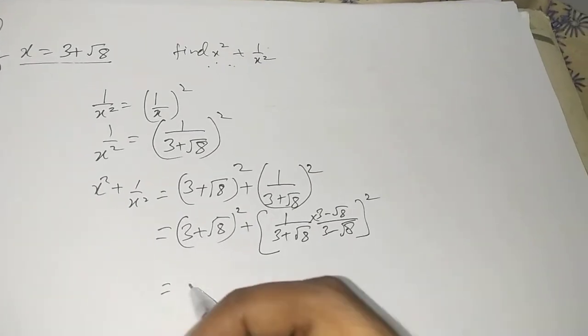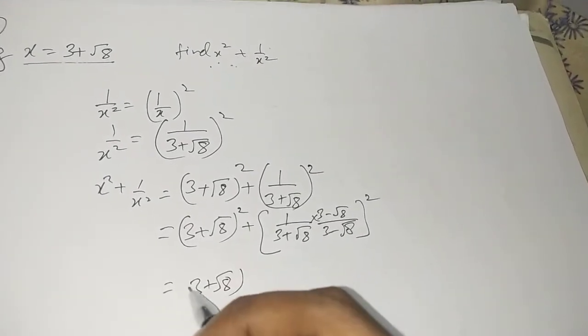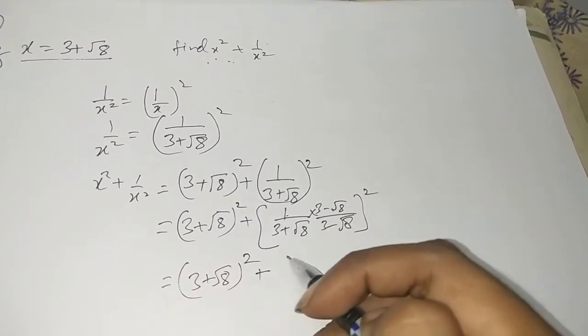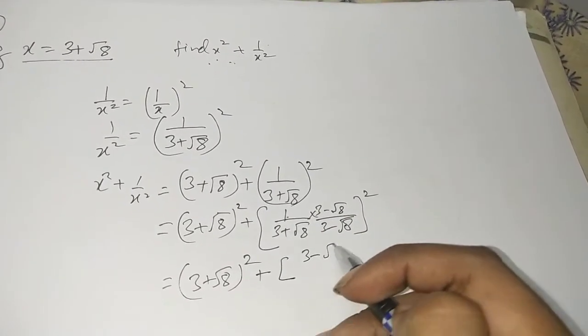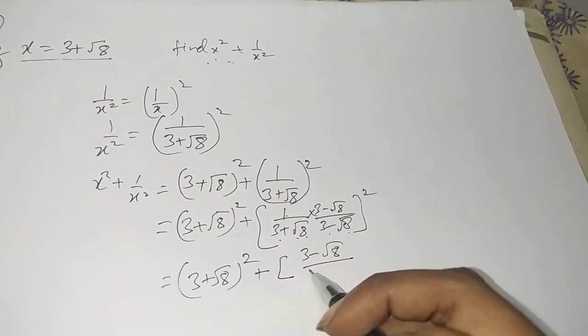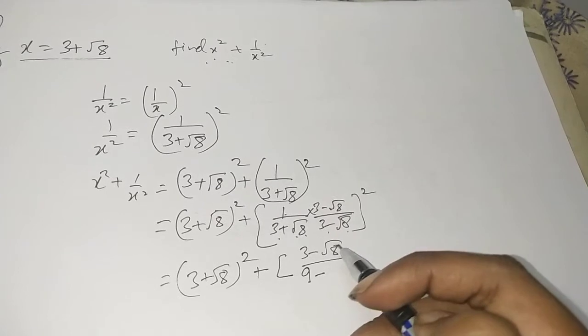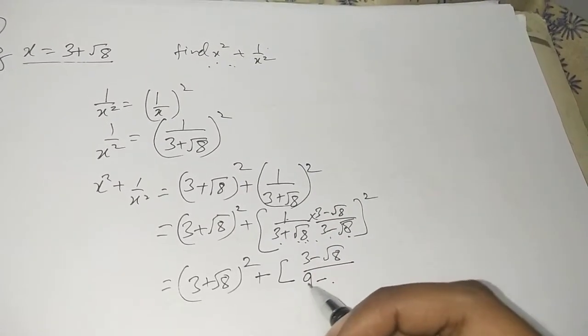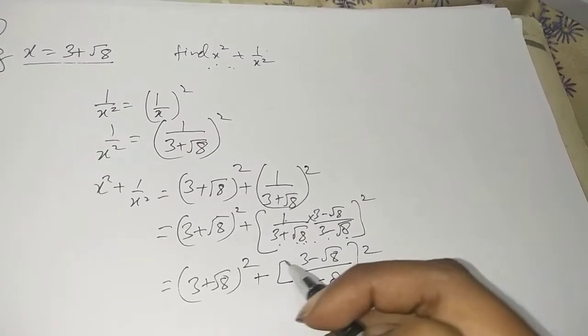So that means it will be (3 plus root 8) whole square plus, over here, 1 into (3 minus root 8) will be (3 minus root 8) upon (a plus b) into (a minus b). So that will be a square. I'm writing it directly, but you need to show. And (root 8) whole square, that will be 8. So 9 minus 8, and whole square.